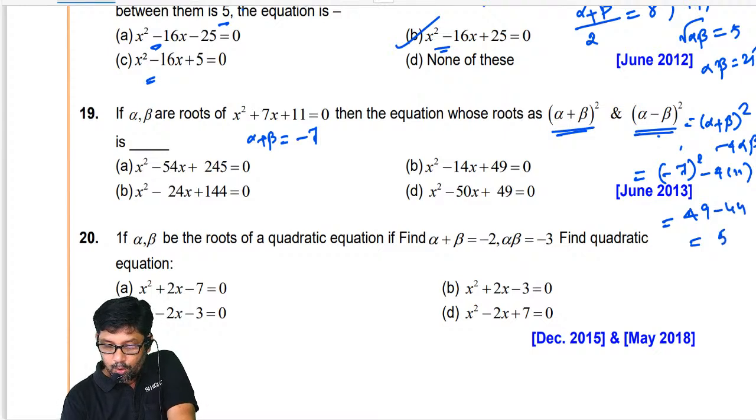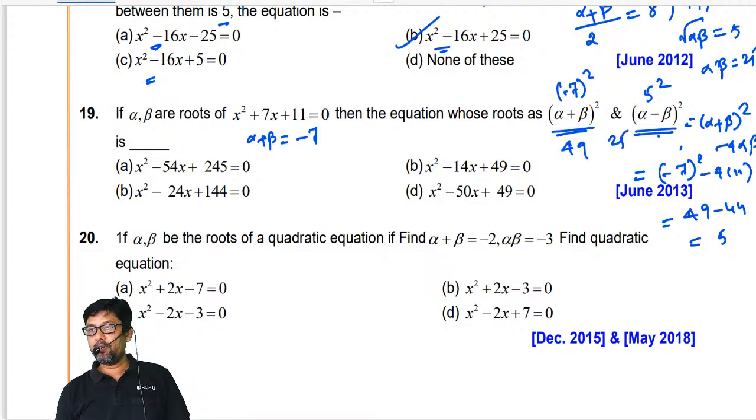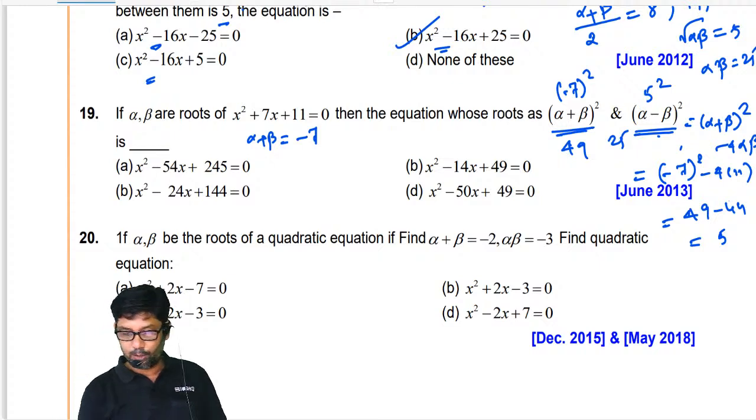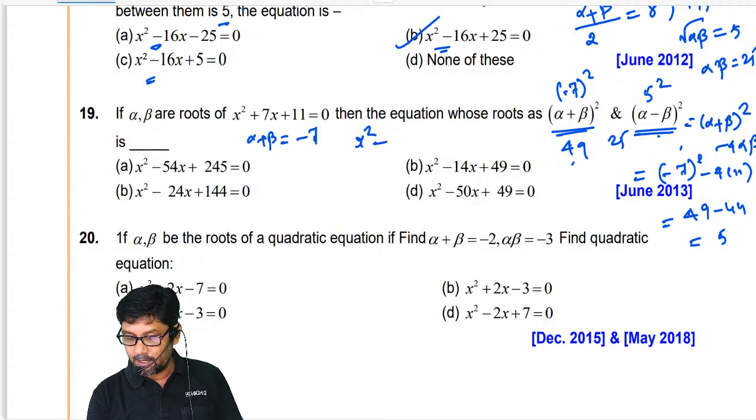5. So, one root is minus 7 the whole square, the other root is 5 square. Am I right, my dear? Which is nothing but 49 and 25. What is the given question? We need to find the quadratic equation whose roots are 49, 25. So x square minus sum of roots, 74x, plus product of roots.